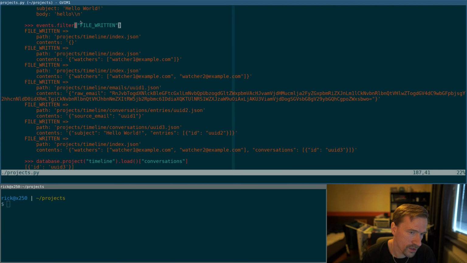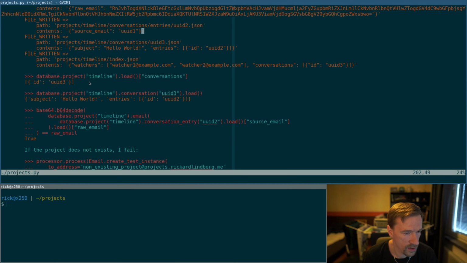We can also filter on the file written event, which is all the file writes to the file system that would happen in this case. So you can see here that it creates a bunch of JSON files, some information about the project, and we store the email, and we store the conversation, and we'll see more how that works in practice later on. And here are some more asserts saying that there should be a new conversation in the Timeline project. It should have this ID, and if we load this conversation with that ID, we get all the entries and so on. So asserting that a conversation was actually created.